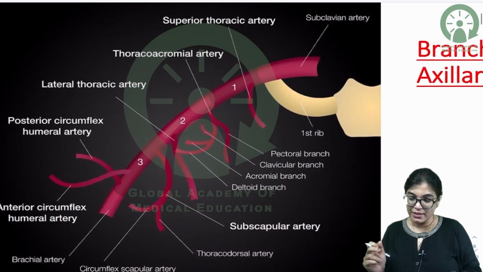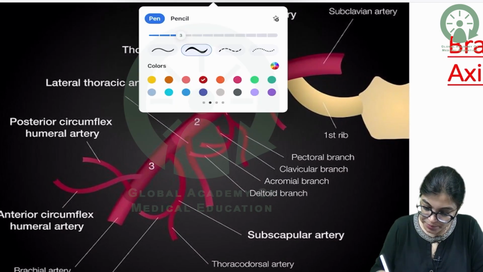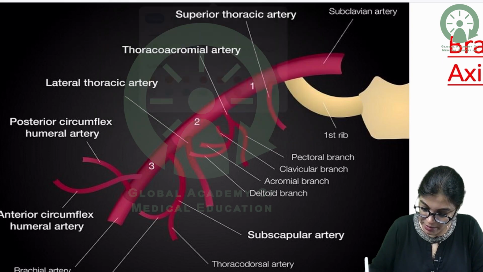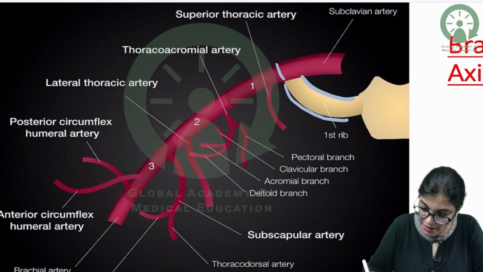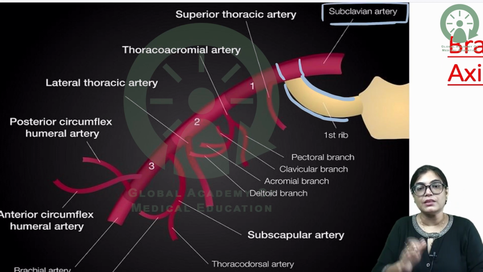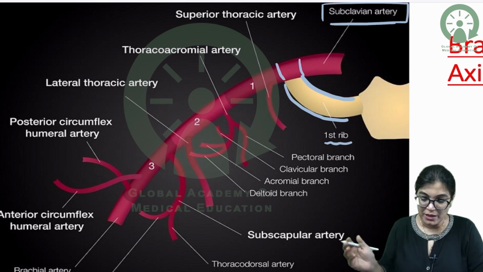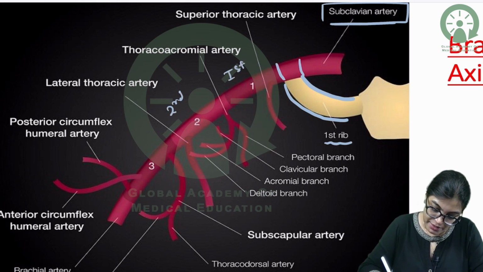Let me explain via this image. Here in this diagram, very nicely you can appreciate, this is the first rib. From the level of first rib, it was subclavian artery, but after the outer border of first rib, it becomes axillary artery. This is the first part of axillary artery, this is the second part and this is the third part.